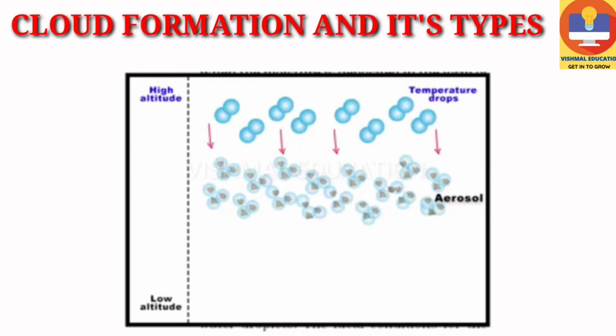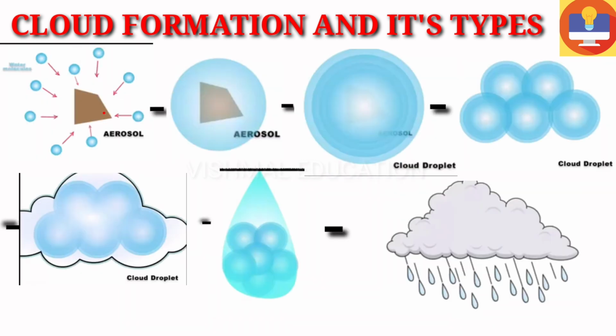Let's go a little deeper. When air cools, it cannot hold any more moisture. Then the excess water molecules get attached to the hygroscopic condensation nuclei, or aerosol. When enough water molecules gather on the nuclei, a cloud droplet is formed. These cloud droplets are very small, and when they are combined in huge number, a big white fluffy cloud is formed that can weigh tons.